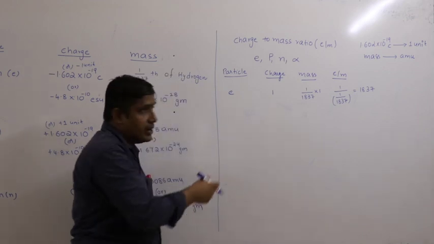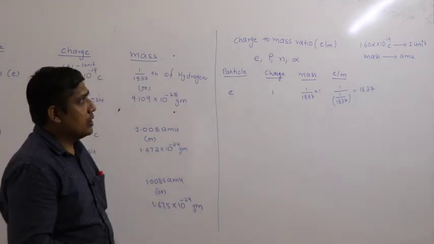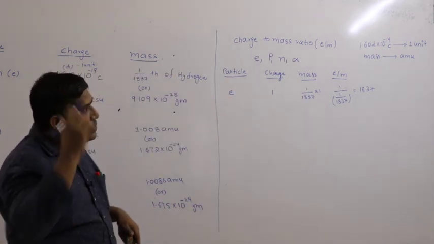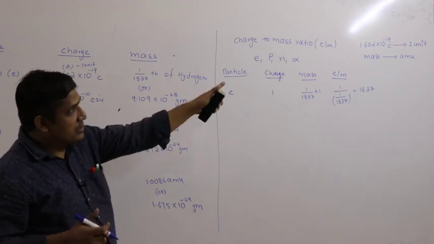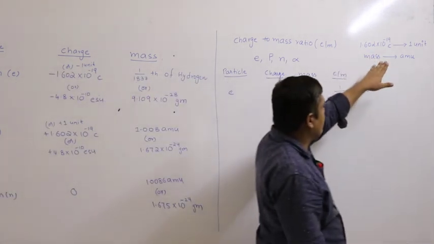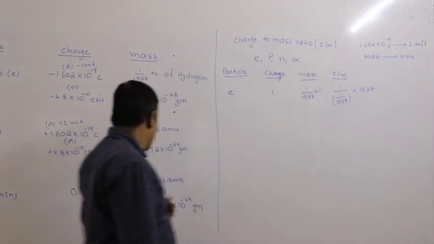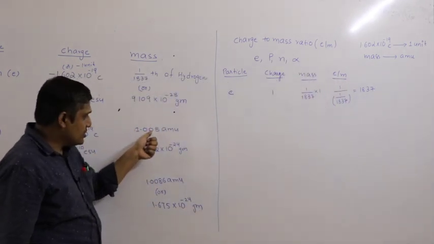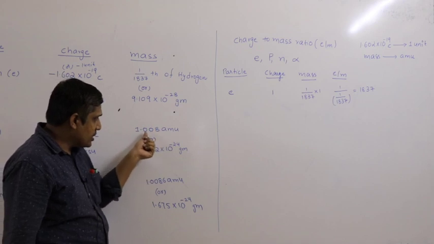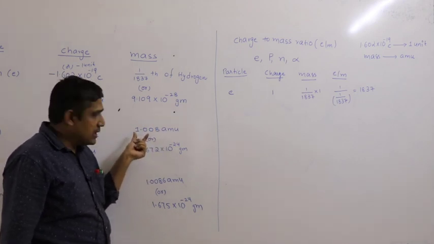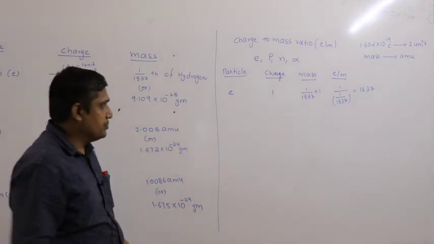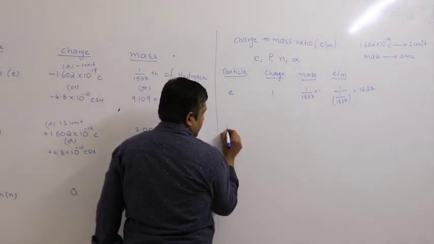If I want to compare, they must be in the same units. So I am considering charge in units, and mass I am taking in AMUs. Coming back to here, I have to take 1.008, but I am neglecting this 0.008, so approximately I am taking this as 1 AMU.